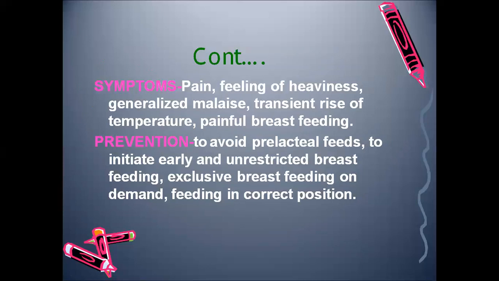So what happens? The baby will not be interested to suck the breast. That is prelacteal feed, so it should be avoided, and early and unrestricted breastfeeding, exclusive breastfeeding on demand, and correct position should be adopted during feeding.